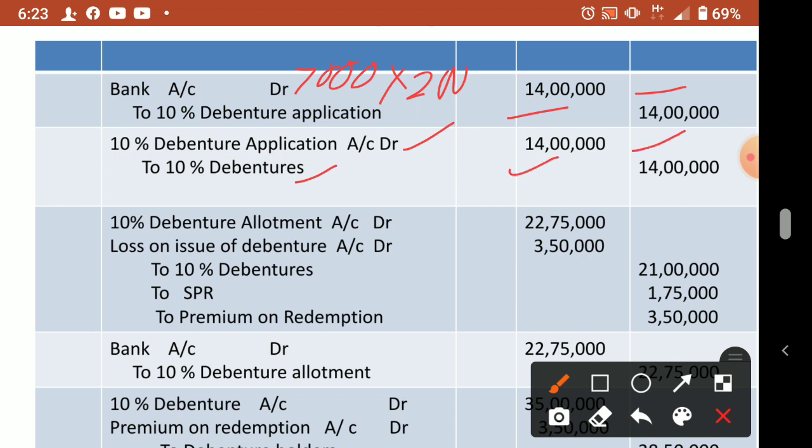Now next entry, the allotment entry. So in the allotment entry we can include all those things: premium, loss, redemption time premium, everything.